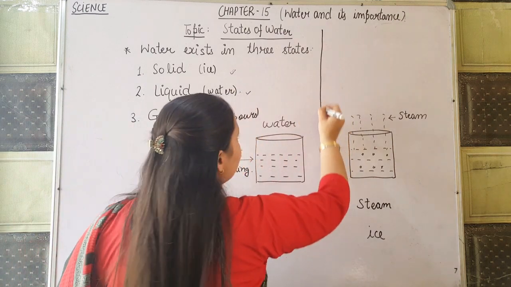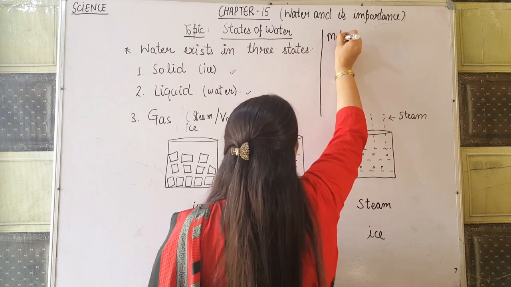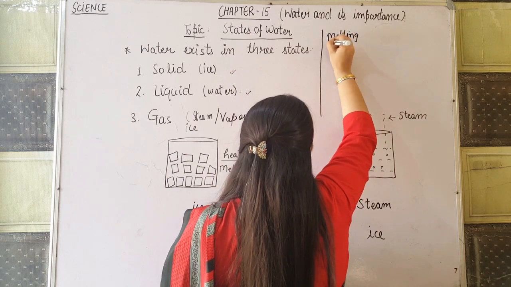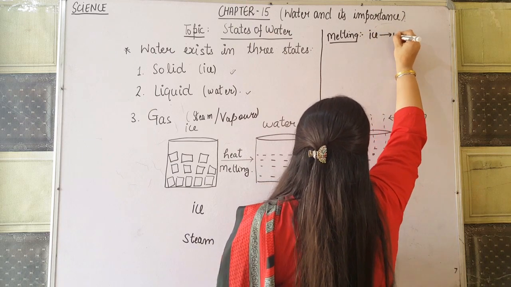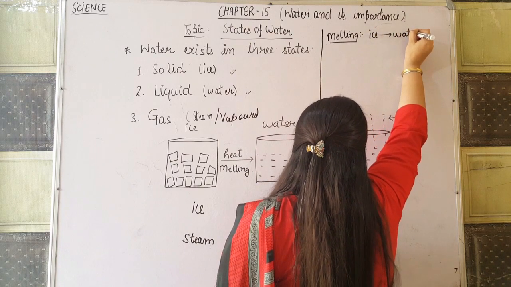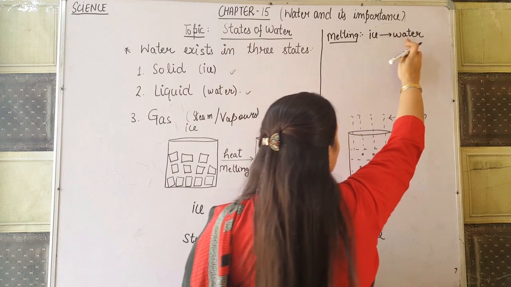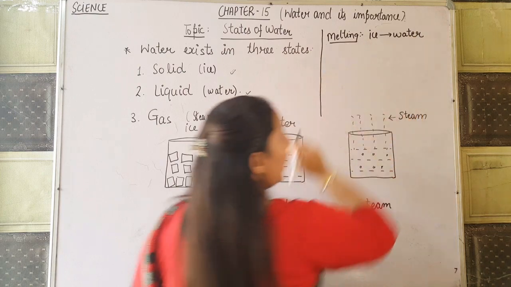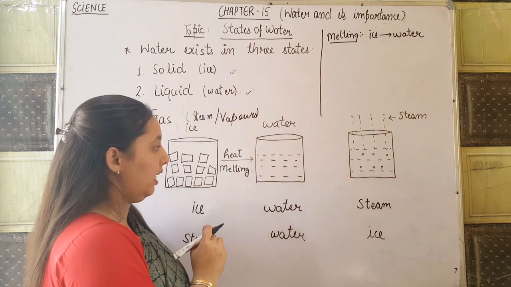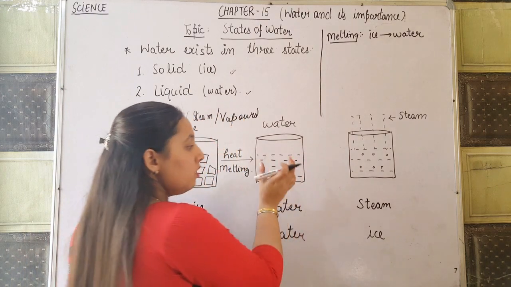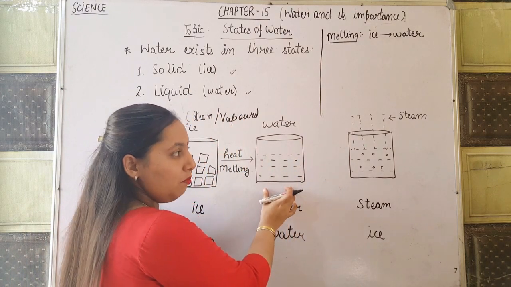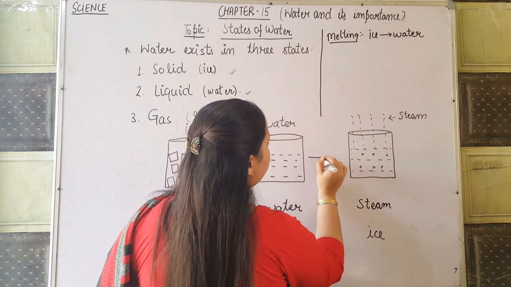I am writing here side by side the terms. Melting means here the ice changes into water. Solid changes into liquid by heating, that is melting. Now similarly, you take some water and start heating.